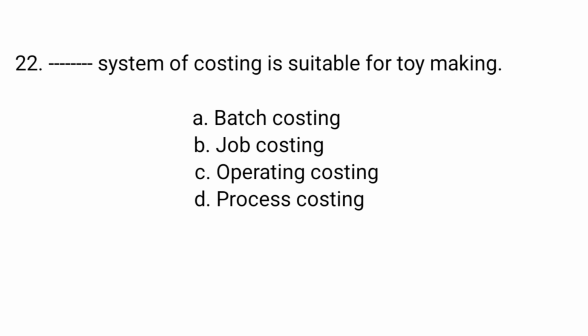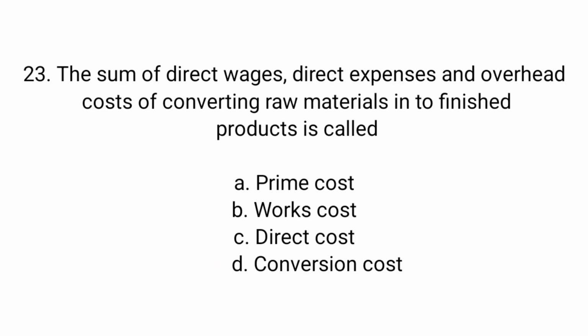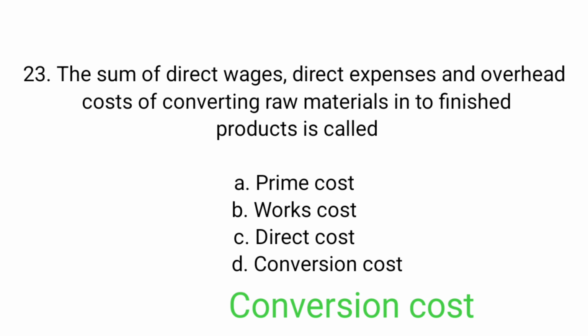Dash system of costing is suitable for toy making. Batch costing, job costing, operating costing, process costing. Batch costing. The sum of direct wages, direct expenses and overhead costs of converting raw materials into finished products is called prime cost, works cost, direct cost, conversion cost. Conversion cost.